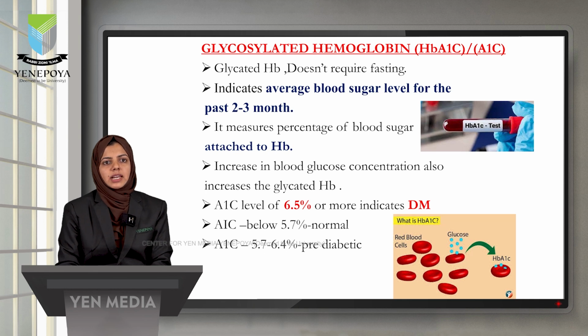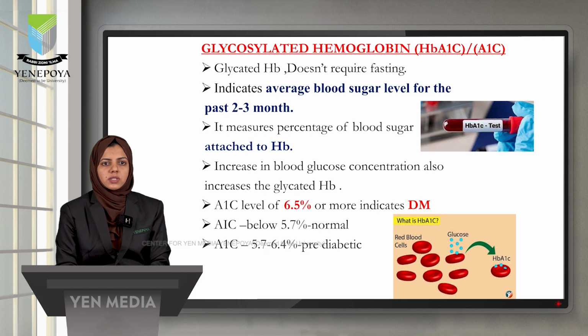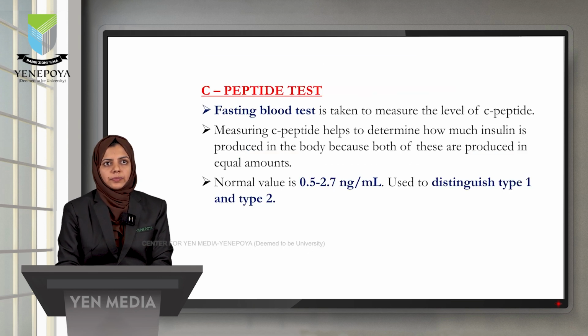An HbA1c level of 6.5% or more indicates diabetes mellitus. HbA1c is represented by percentage, and an A1c level below 5.7% indicates normal, and if the A1c level is between 5.7 and 6.4%, it indicates pre-diabetes. Last test is the C-peptide test.